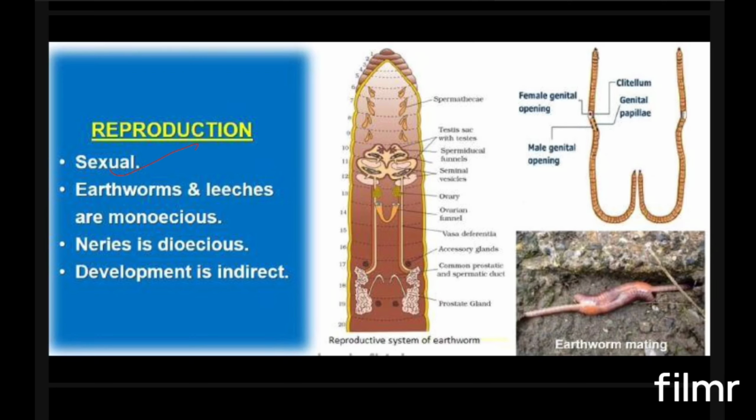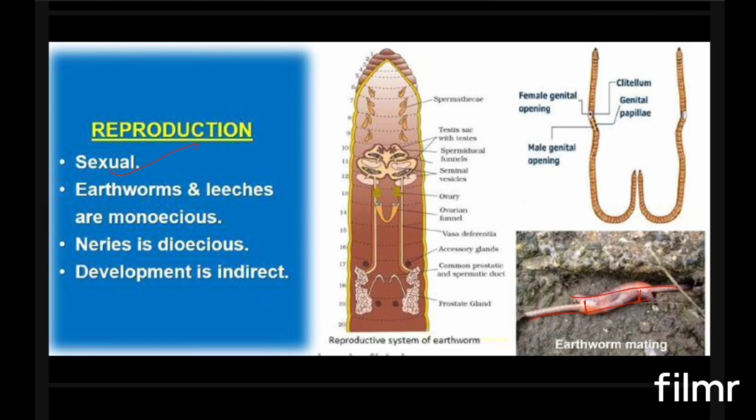At the time of fertilization, one earthworm comes in one direction and the other earthworm comes in the opposite direction, and they exchange their sperms. So they have both male and female parts in their body, but still show cross fertilization. But in Nereis, the sexes are separate. That means male and female Nereis are there.